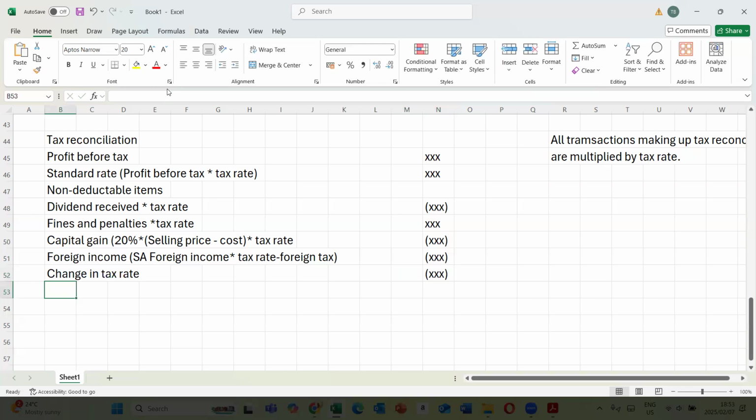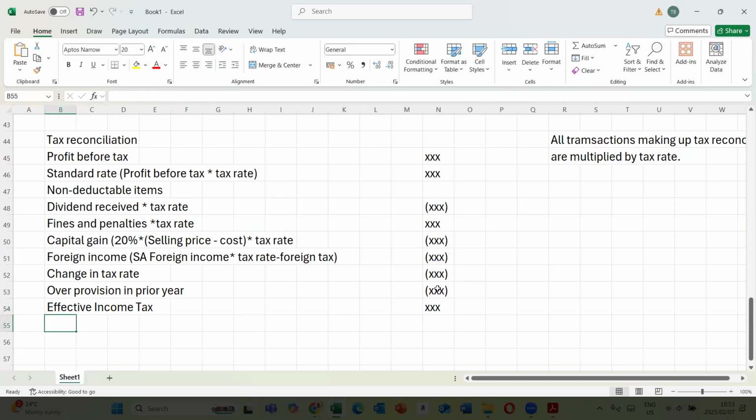And then if there's an over provision in the prior year, so you paid more provisional tax in the prior year, the over provision you deduct here. Then this is what will give you effective income tax.